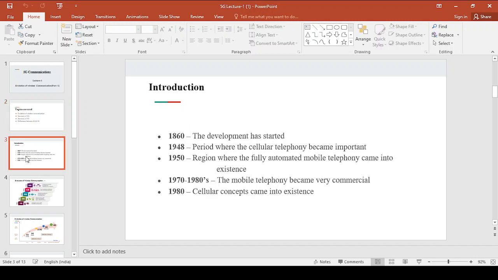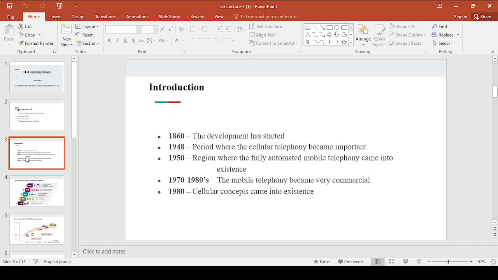Now coming to the next slide, the introduction. In this introduction we will discuss wireless communication and how it has started, right? In the year 1860, the development of wireless communication was started. After that, in the year 1948, cellular telephony became important.